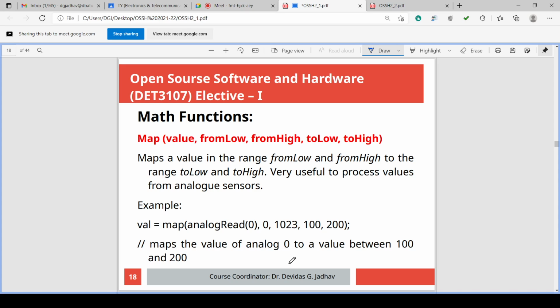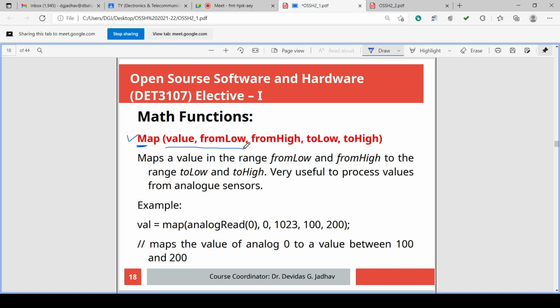So there are more mathematical functions. Another math function is map. M-A-P, map. Sorry, after writing the capital M, it should be a small m. map(value, fromLow, fromHigh, toLow, toHigh).